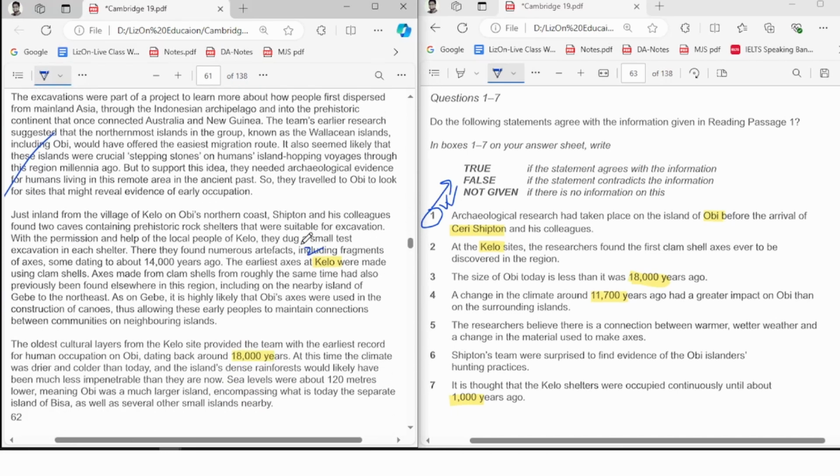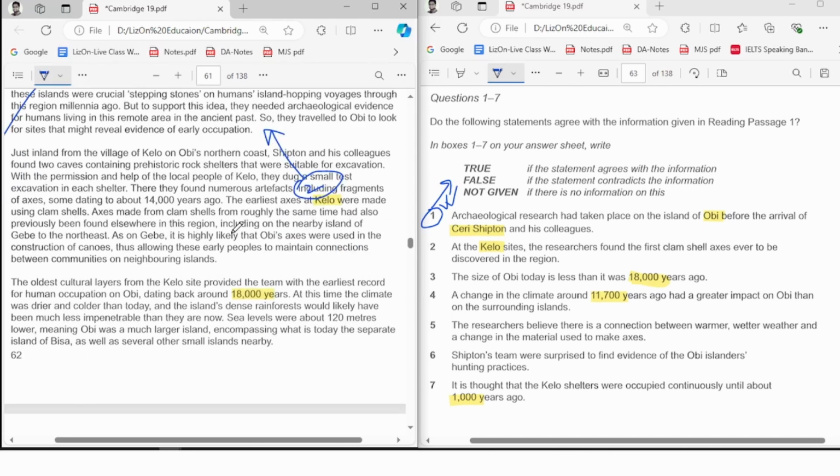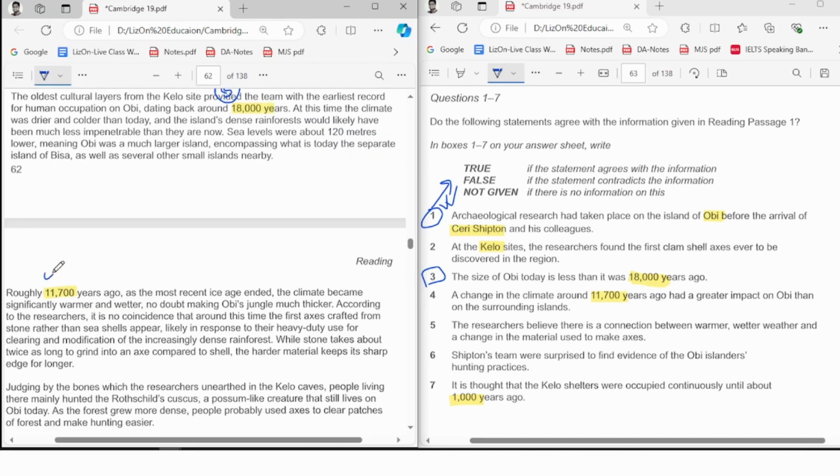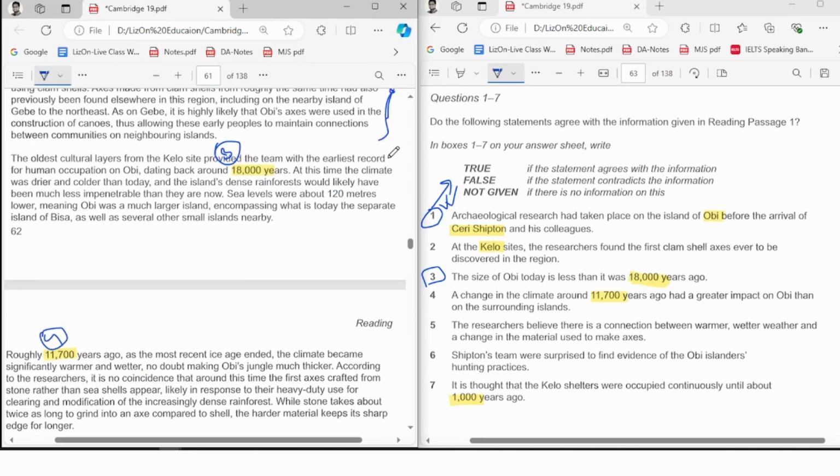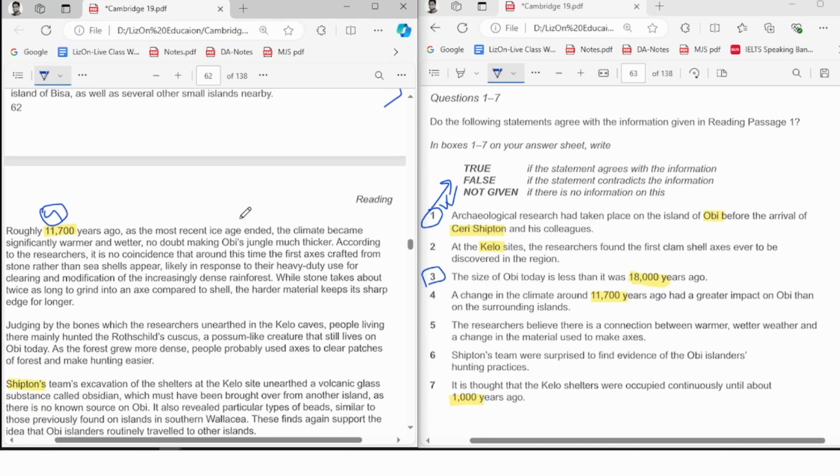Here your number 2 is going to start. You know that to find number 1, you just need to read before this. Maybe your number 2 is going to finish around this place, because 18,000 starts here. If you locate number 3, so this is your number 3, how does it help you? You know that to find number 2, you just need to read up to this question. Number 4 is here. So you know that if you read this question, you're going to find number 3. This is how it helps you.